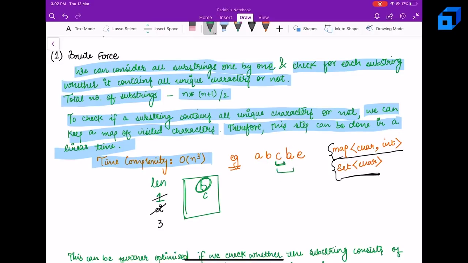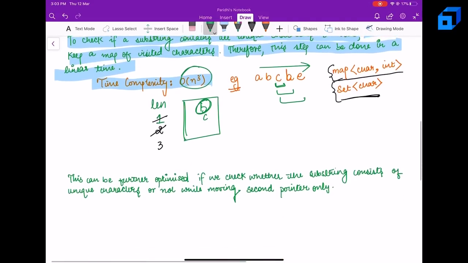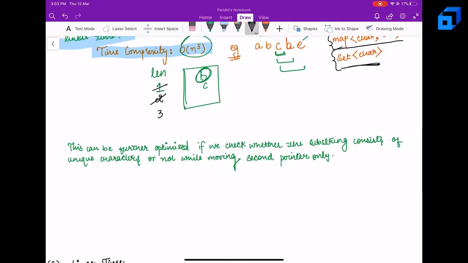So C, CB, CBE. Likewise, we will keep on checking and we will keep on iterating till we have completely iterated this string. Right, the complexity for this is going to be order of n cube, which is pretty huge. So can we optimize it? Well, yes, let's see. This can be further optimized if we check whether the substring consists of unique characters or not while moving the second pointer only.